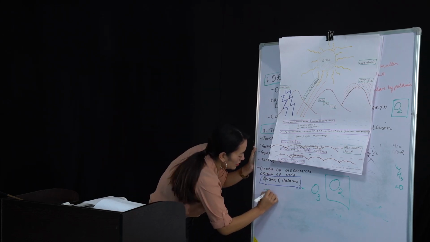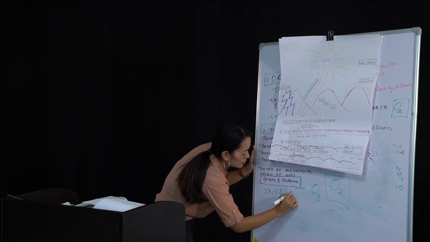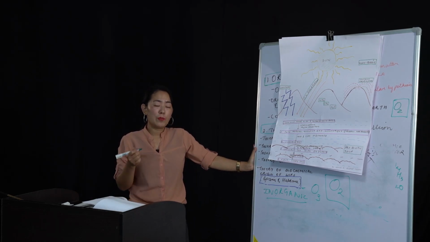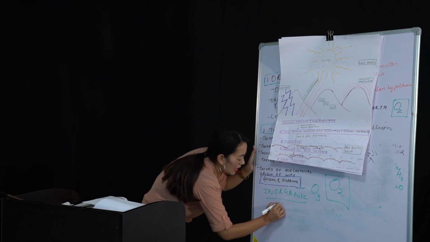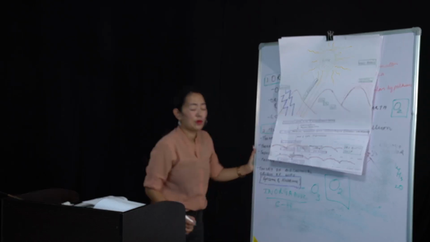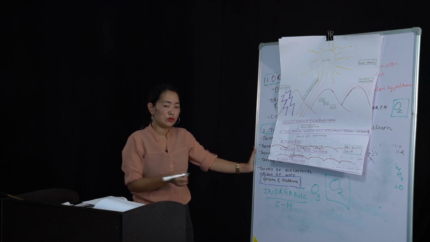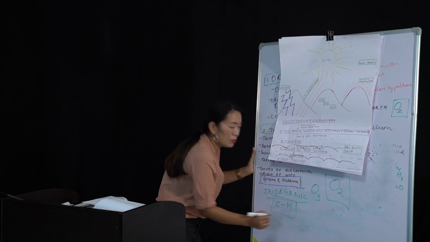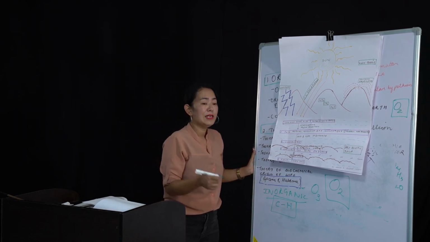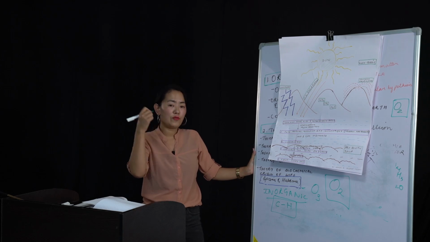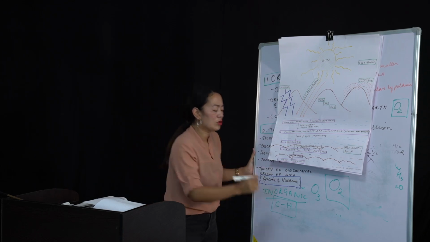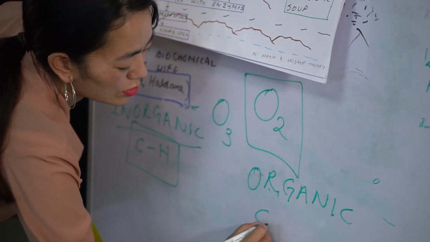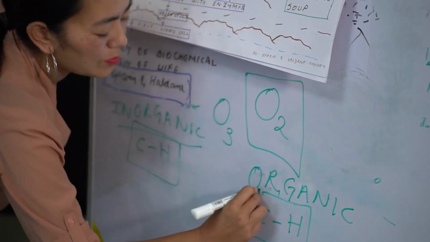When you talk about inorganic, what do you mean by inorganic? Inorganic compounds are those compounds which do not have carbon and hydrogen. What is C? C is carbon, obviously you know through chemistry. H is hydrogen. They do not have carbon-hydrogen bonds. Okay, so basically a living being will have lots of organic compounds. When you talk about organic compounds, you will see carbon and hydrogen bonds. Remember that.